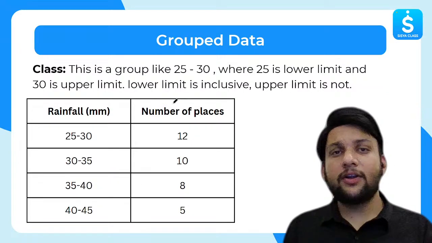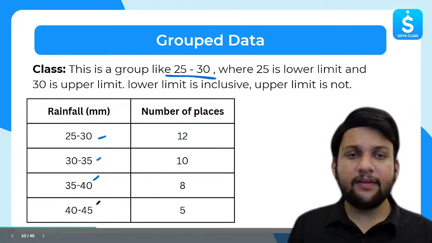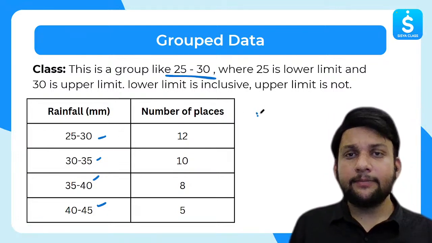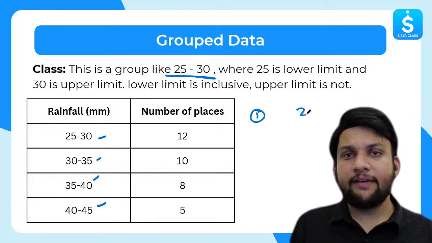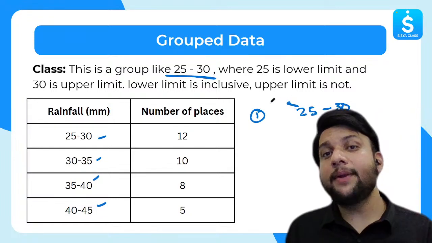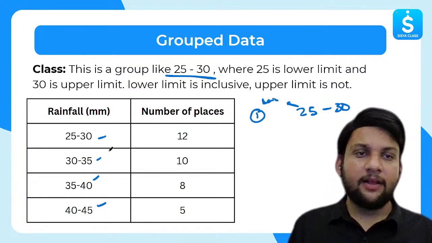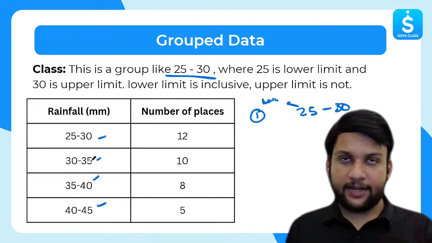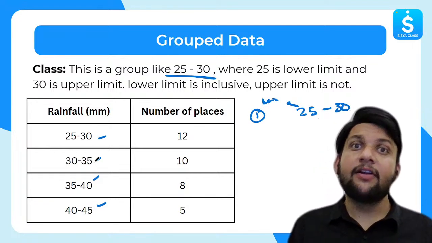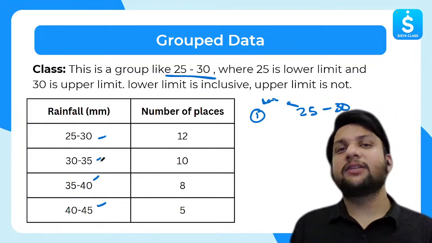Okay, let's move to classes. I already explained: 25 to 30, 30 to 35, 35 to 40, 40 to 45. This is nothing but the group. But what needs to be noted here is 2 points. First point: suppose we have 25 to 30. 25 is called the lower limit, and 30 is called the upper limit. For 30 to 35, the lower limit is 30 and the upper limit is 35. For 35 to 40, the lower limit is 35 and the upper limit is 40. For 40 to 45, the lower limit is 40 and the upper limit is 45.